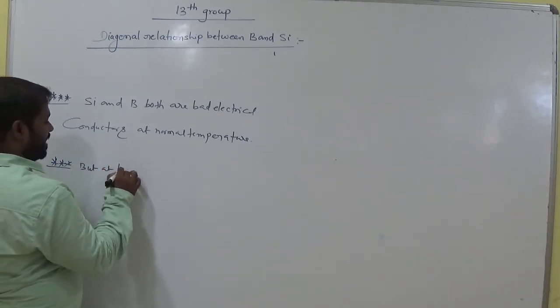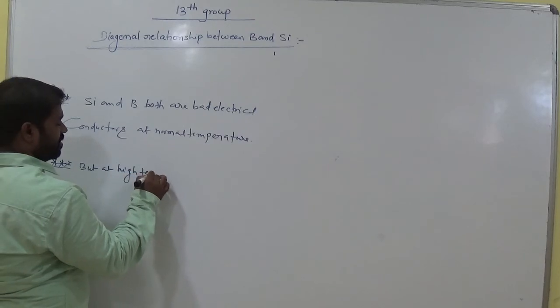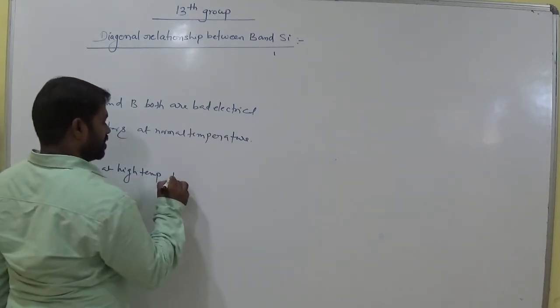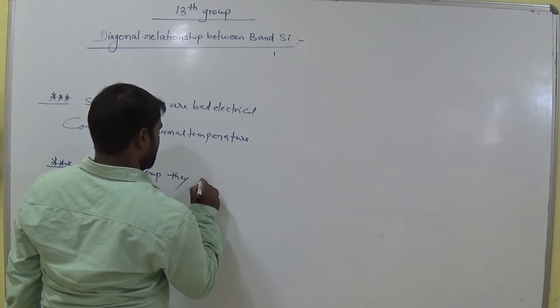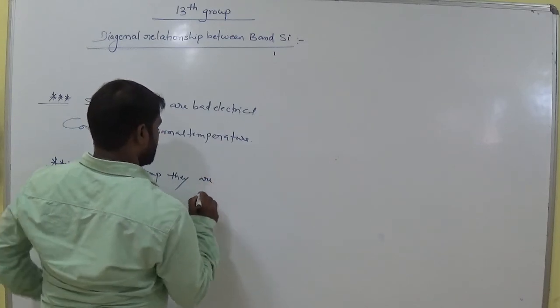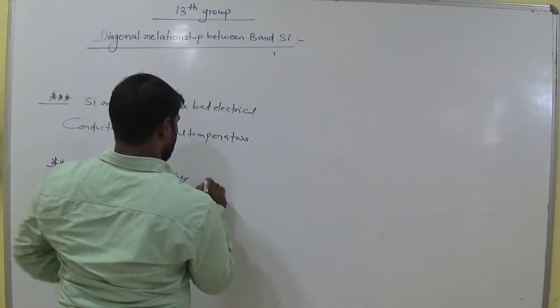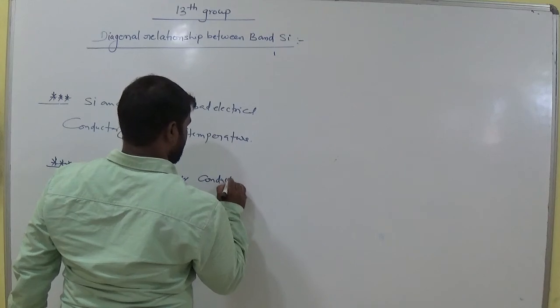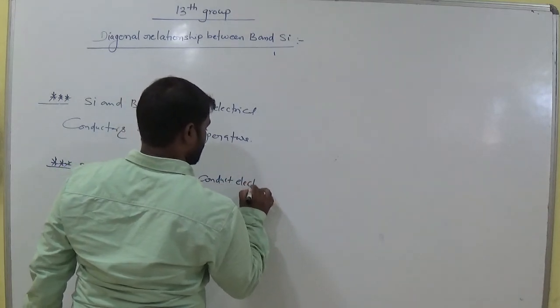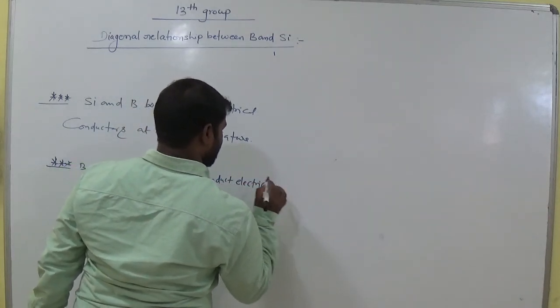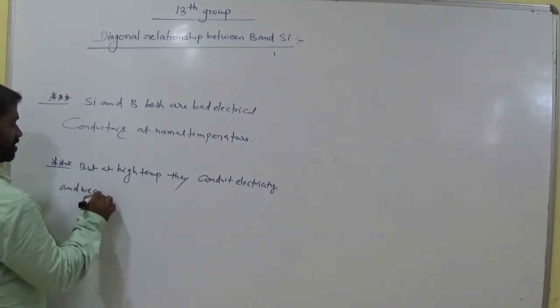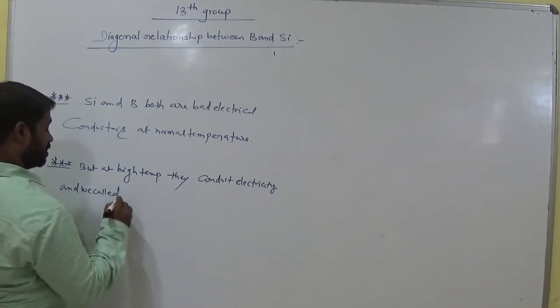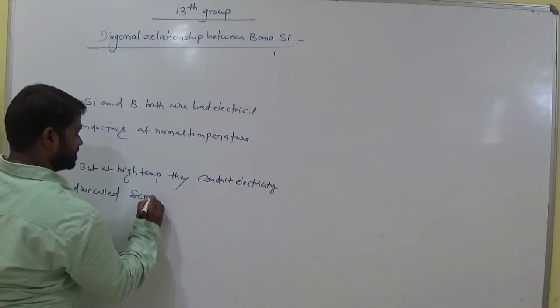But at high temperature they conduct electricity, and we call them semiconductors.